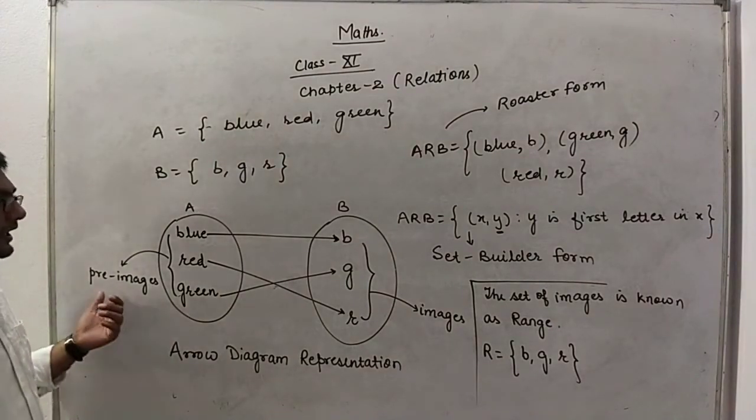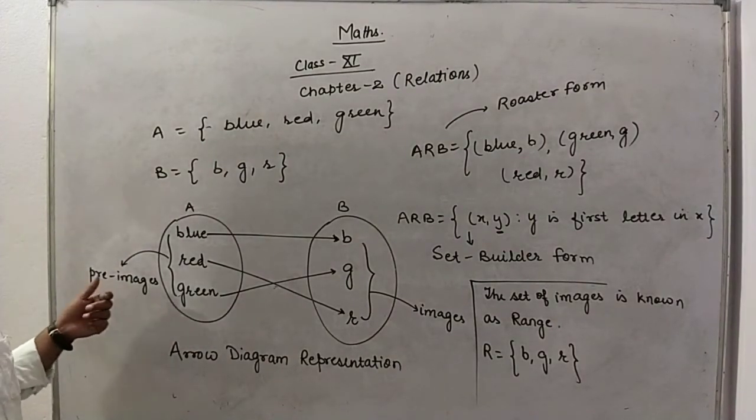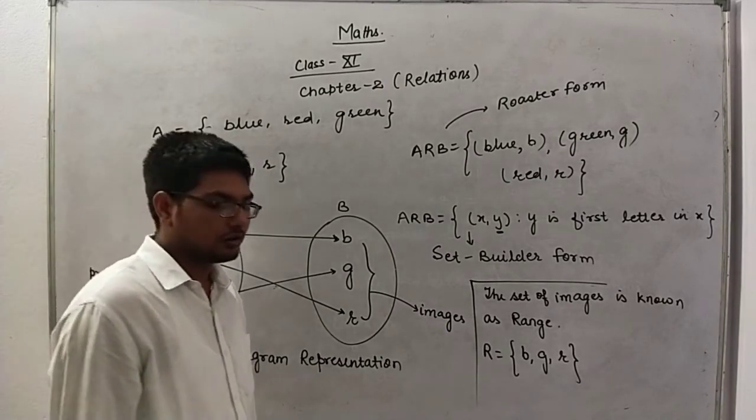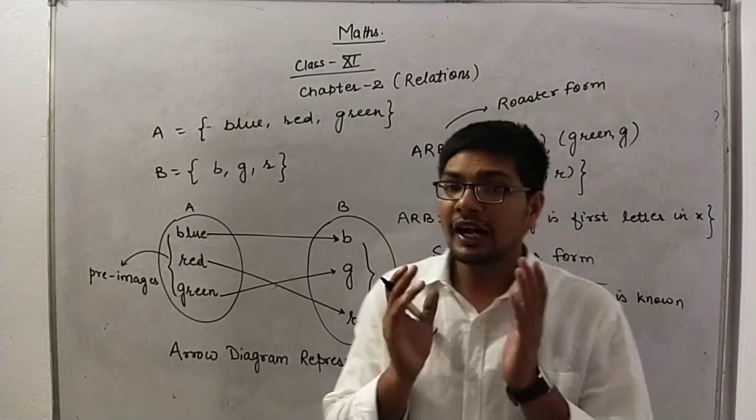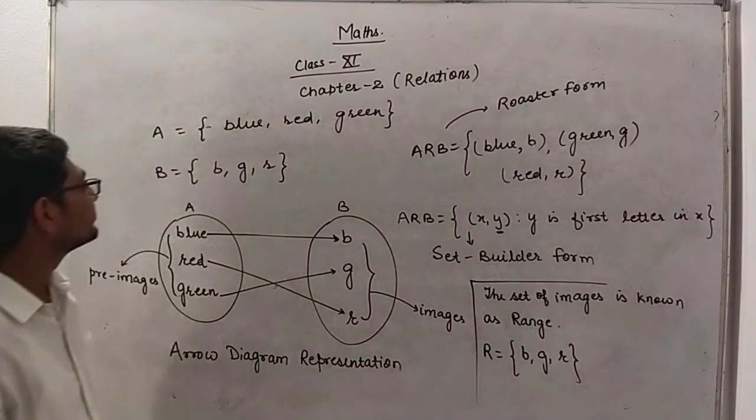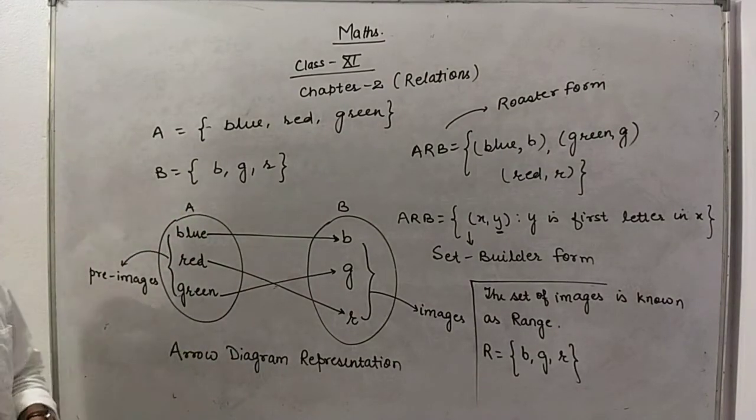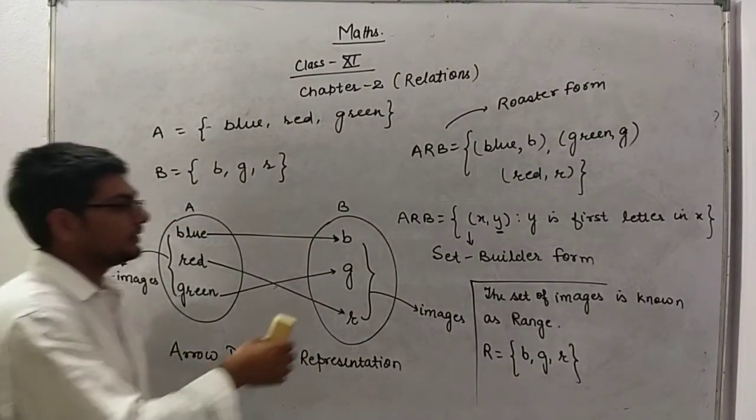And the set of pre-images is known as the domain of the relation. What do we call it? We call it the domain of the relation. Let me rub it first.